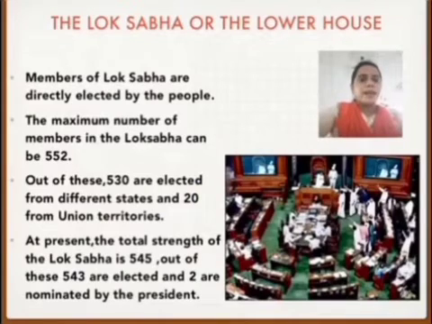As we know, parliament consists of Lok Sabha, Rajya Sabha and the president. So first we will understand about the Lok Sabha. What is Lok Sabha? Members of Lok Sabha are directly elected by the people. So those who are members of the Lok Sabha are actually elected by the people of India. And the maximum number of members in the Lok Sabha can be 552. Out of this 552, 530 are elected from different states and 20 from union territories.